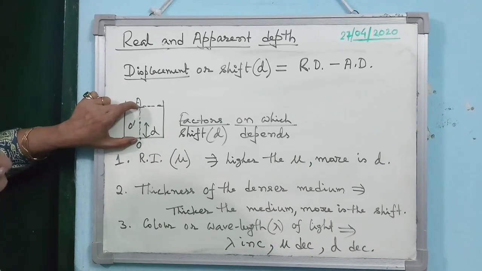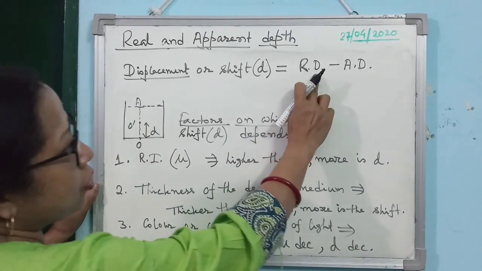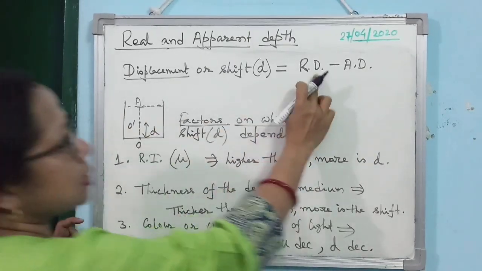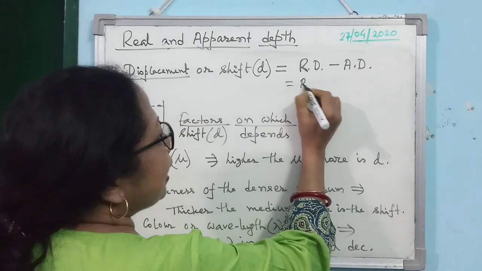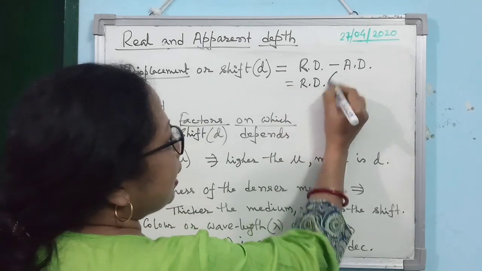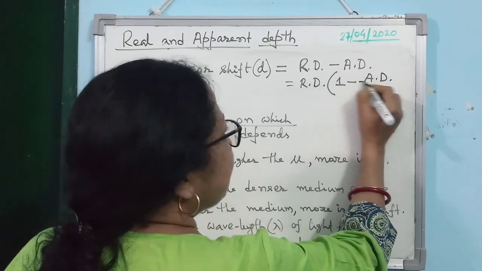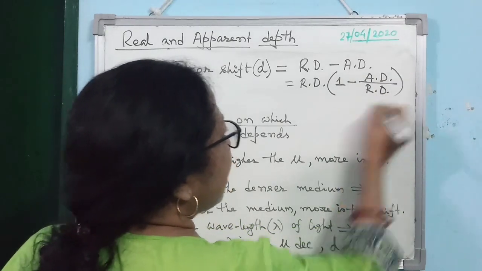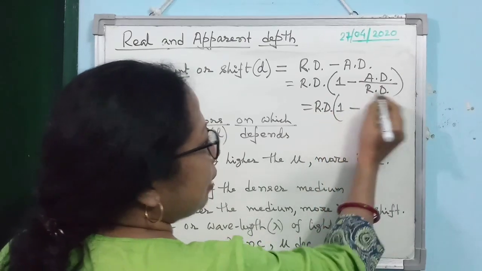It will be OA minus O dash A, isn't it? So what does OA represent? Real depth, and O dash A is apparent depth. Is that clear? Now, if you take real depth common here, it will be 1 minus apparent depth by real depth. Alright, now already we have got what is apparent depth by real depth.